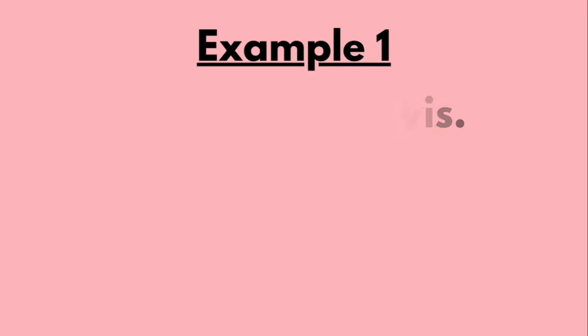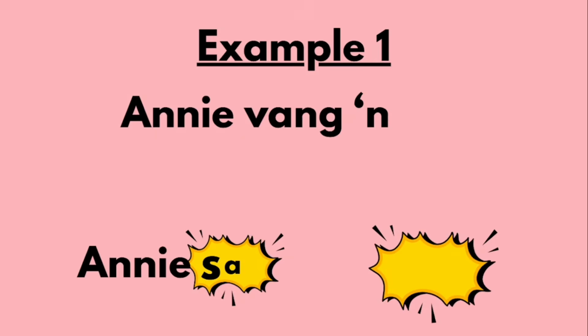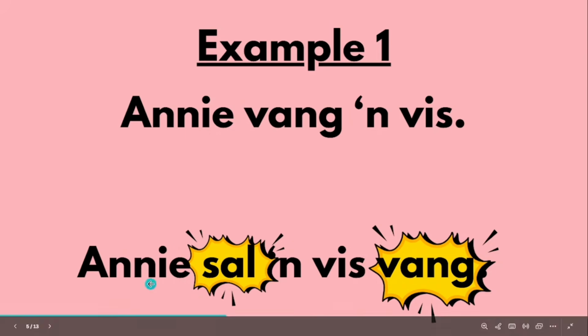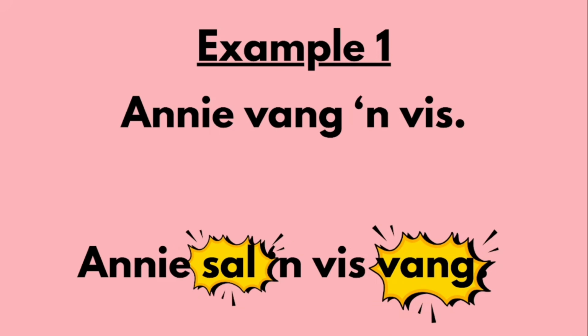All right. So just like with verlede tyd, when you apply the rules, everything is going to work out just fine. So you needed to add sal in the second position in the sentence, and you needed to move the main verb to the end. So with this example, Annie vang 'n vis, in the future it will say Annie sal 'n vis vang. Just like that.